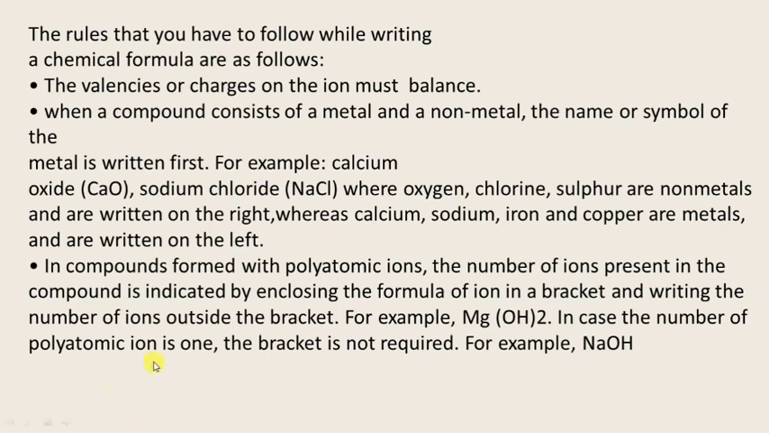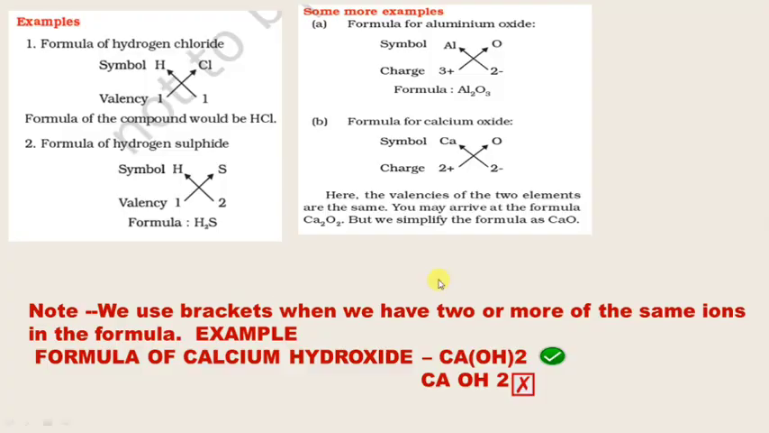In case the number of polyatomic ions is 1, the bracket is not required. The bracket is only required if the number is greater than 1. It can be 2, 3, 4, 5, anything. Example, NaOH. We will not write OH in brackets. Okay, so these are a few points you can see here.